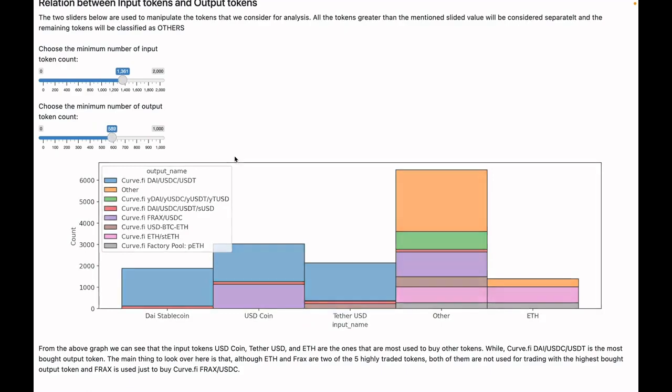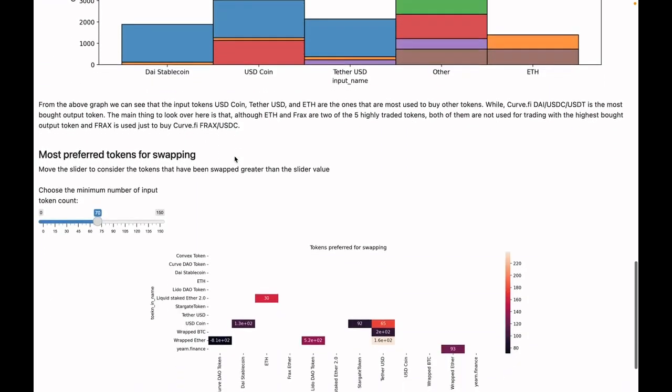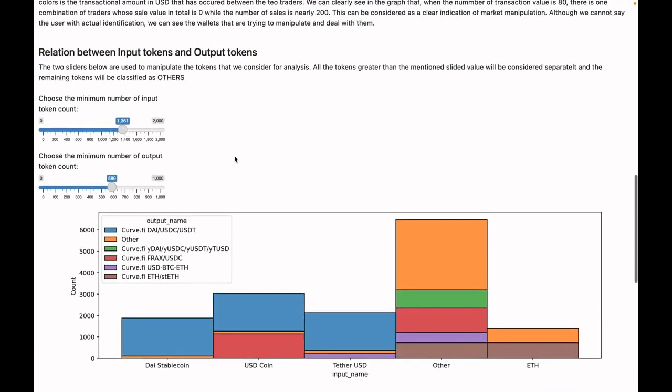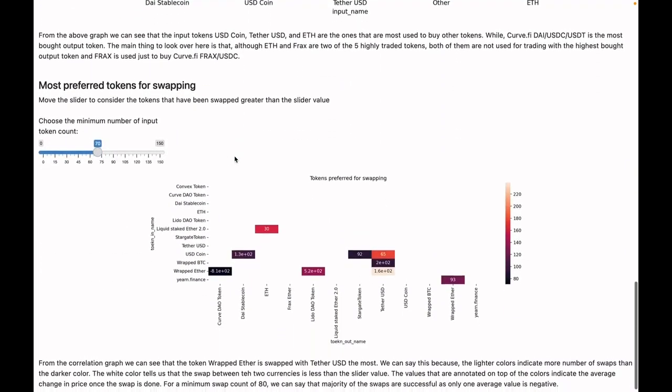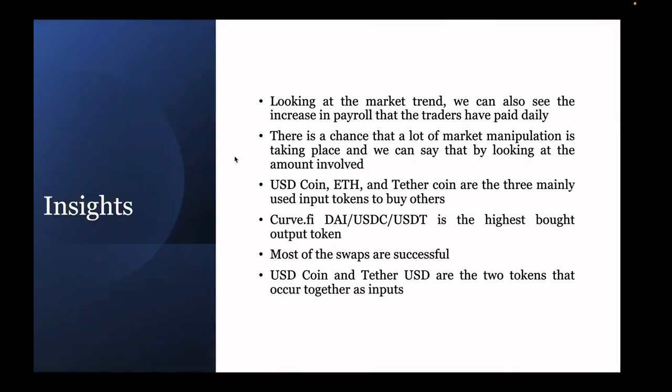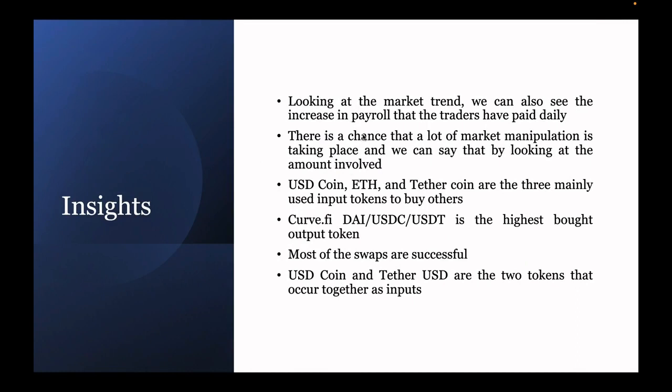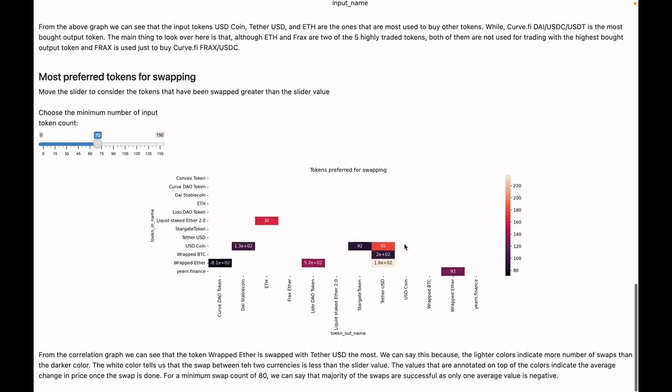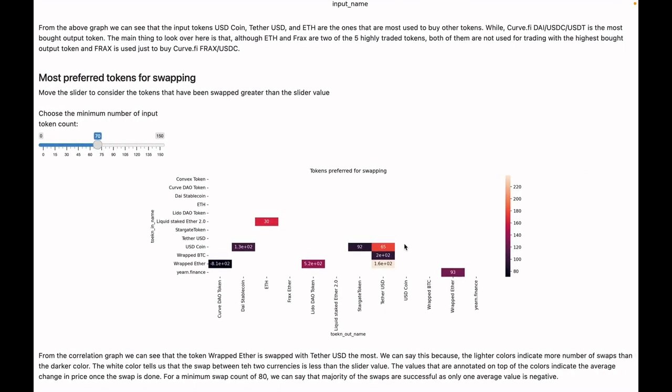Like over here, and then yeah, that's the relationship between those. And then I looked at the most preferred tokens for swapping manipulation. Like I told you before, the tokens that were used a lot, the bot tokens, and the swaps are successful. I'm telling the swaps are successful for one reason, because swap is